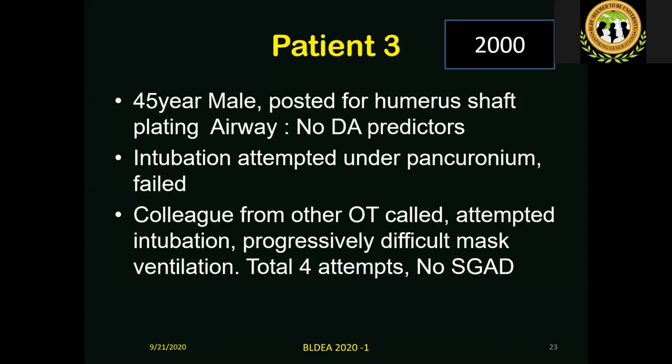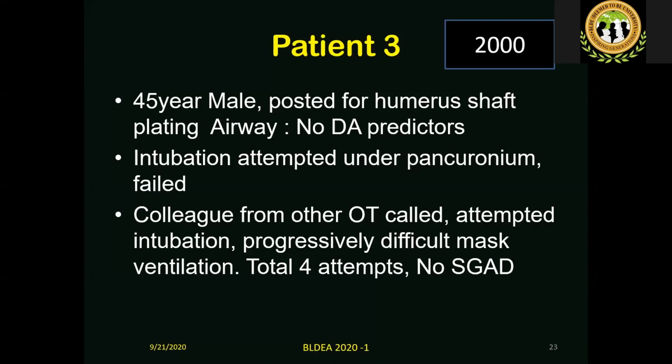Okay, now coming to patient 3. This was my patient some long time back in our typical Indian private nursing home practice setup. A 45-year-old male posted for humerus shaft plating, non-obese, no other comorbidity as far as I can recollect. This is a fair recollection, not a very exact representation of the facts. No difficult airway predictor. So intubation was attempted under pancuronium. At that time pancuronium was the drug of choice, and it failed.